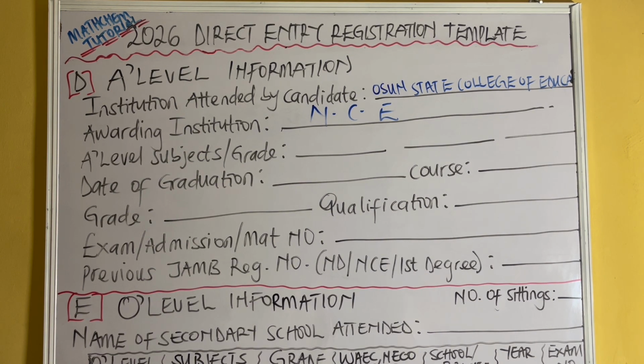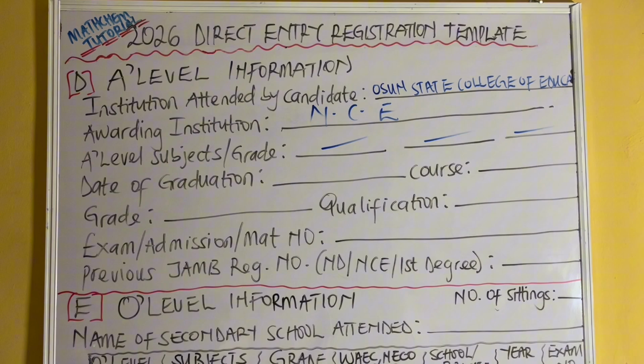But since I'm filling this form based on NCE, College of Education, not an advanced level student, I will not bother to write the A-level subjects here. Remember, for IJMB, you are also going to write the 3 subjects, and for art students, I think government, literature, and CRS or IRS. So I will not be filling anything there.